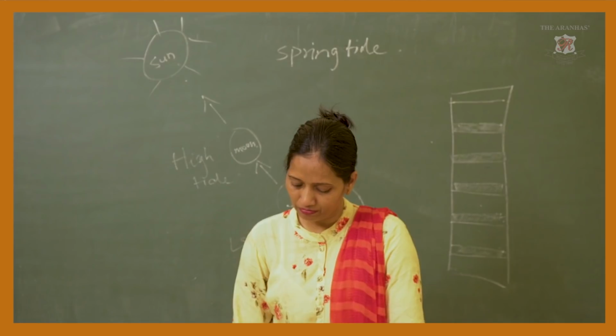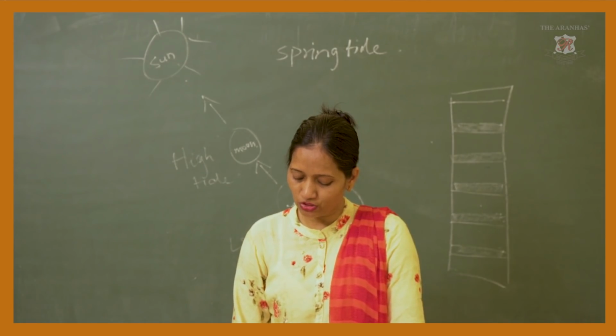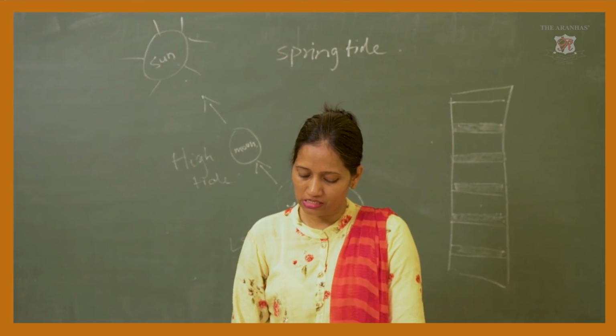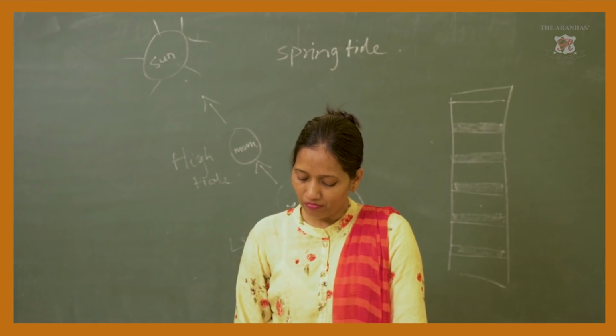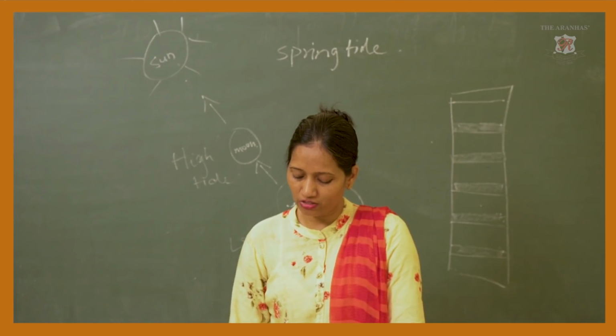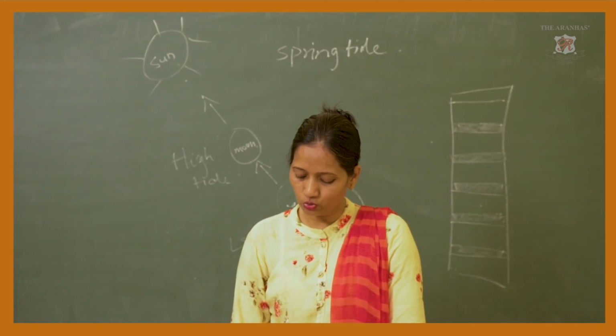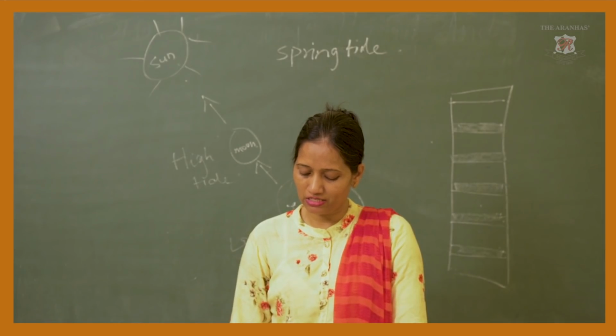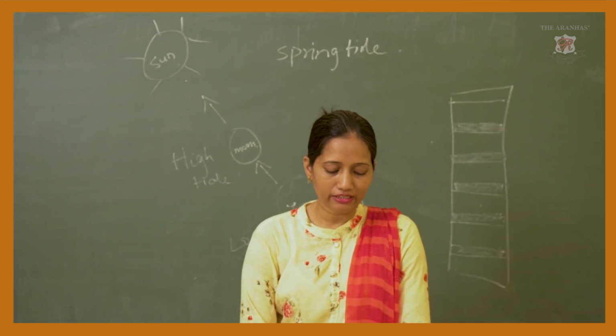On both these days, the forces of both the sun and the moon operate at right angles on the earth. At the places where the sun causes high tide, the gravitational pull of the moon, which is at right angle, also acts on the sea water. Due to such conditions, the water level rise is less than usual at the time of high tide.